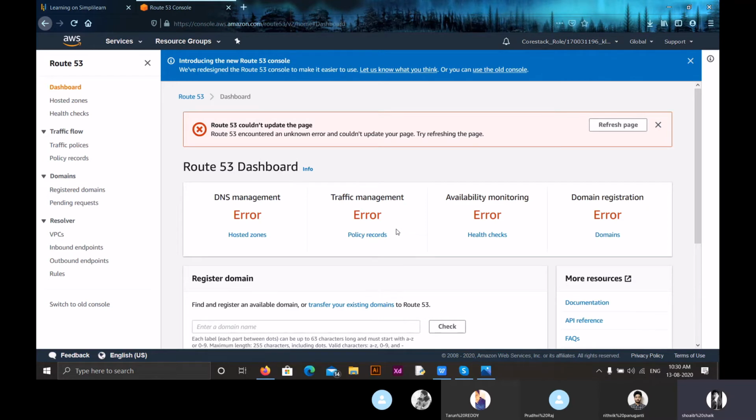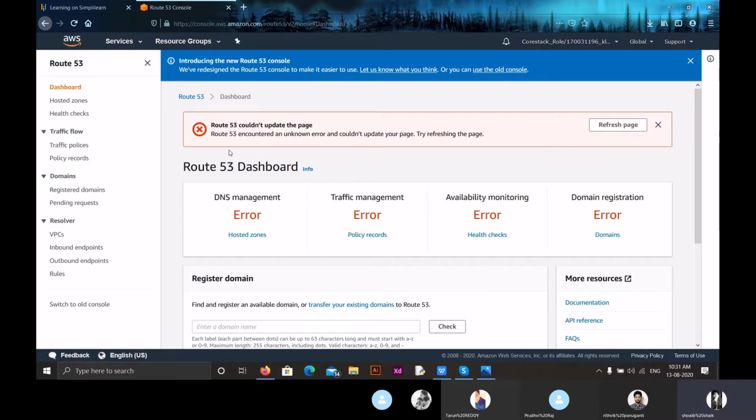The main benefit is that through Route 53 we can have high availability as well as reliability, because if one region where our website is placed gets crashed or destroyed, then we can easily redirect our users from that region to another region. So through this we can say our Route 53 is highly available and reliable.